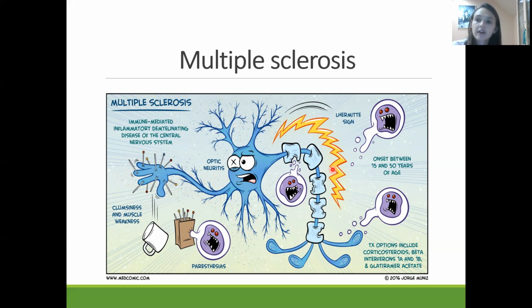But what is interesting, when we compare myelin in the central nervous system and peripheral nervous system, is that in the central nervous system, myelin is built by oligodendrocytes, and oligodendrocytes do not have the ability to regenerate properly. In comparison, Schwann cells are present in the peripheral nervous system, and they make this myelin.